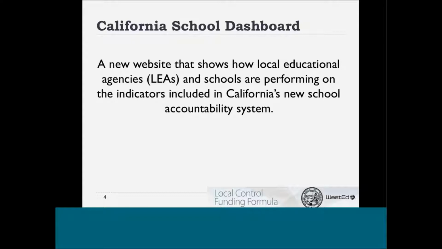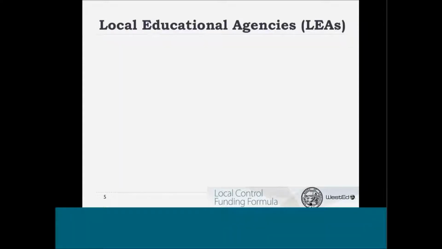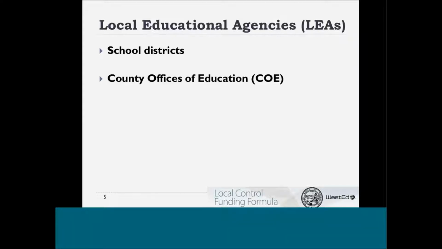The California School Dashboard is a new website that shows how local educational agencies and schools are performing on the indicators included in California's new school accountability system. Local educational agencies are defined in law as school districts, county offices of education, and charter schools.